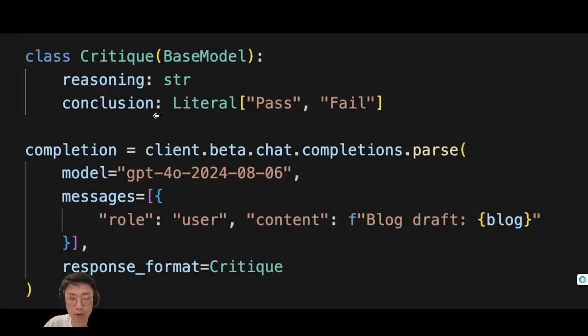So with this structured output format, we can define a Pydantic model where it will firstly do some reasoning to critique the blog content, then come up with a conclusion which can be either pass or fail. Because structured output format is 100% guaranteed, this means this flow will also be 100% guaranteed reliable.